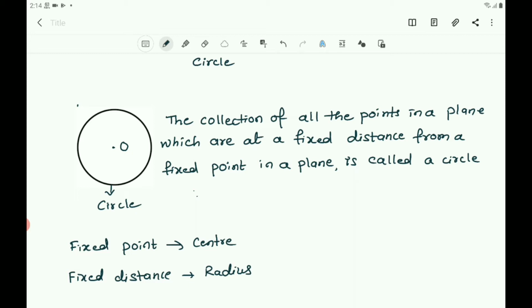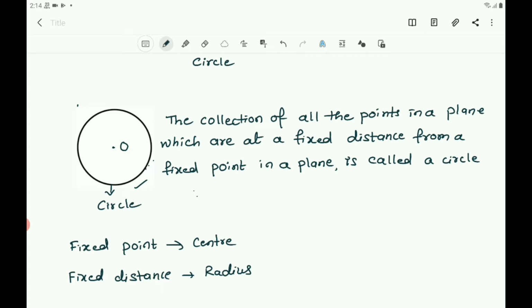Now what is a circle here? A circle is a collection of all the points in a plane which are at a fixed distance from a fixed point in a plane. See here, it is a circle and here there are points. All the points on the circle are at a fixed distance from a fixed point, and here you consider the fixed point is O, and that fixed point is called the center, and the fixed distance is called the radius.